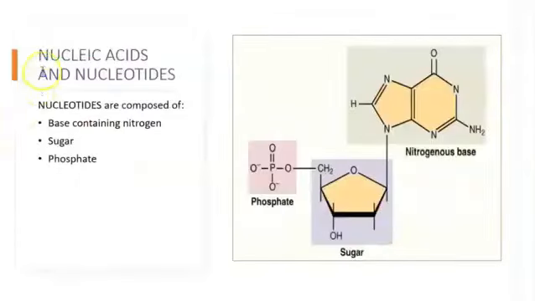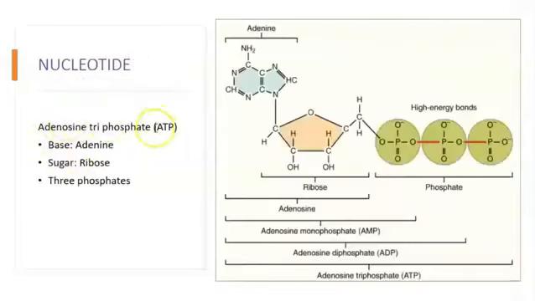And then the next topic is going to be nucleic acid and nucleotides. The nucleotide is composed of 3 things, as you can see here with these 3 colors. This part right here is a base containing nitrogen, also called a nitrous base. It also needs a sugar, and it has phosphate, as you can see here already. A very important nucleotide is ATP, as you can see right here. In the case of ATP, the base that contains nitrogen is going to be adenine, the sugar is going to be ribose, and you're going to have 3 phosphates, 1, 2, and 3. That's why it's called ATP.